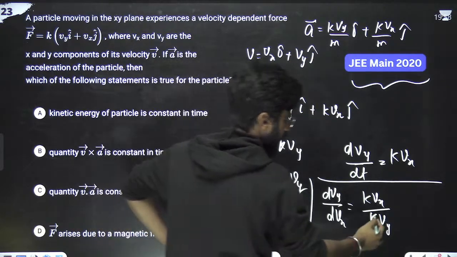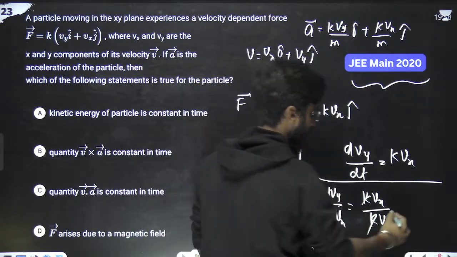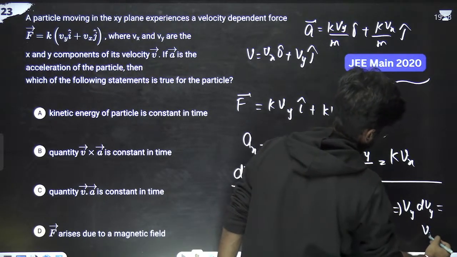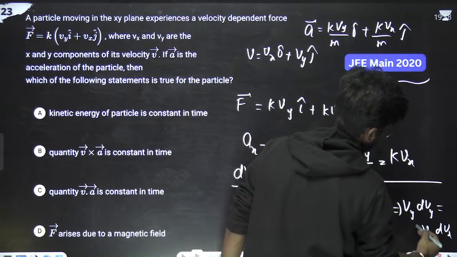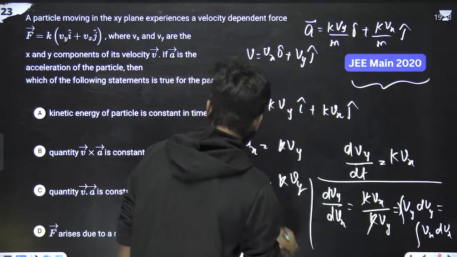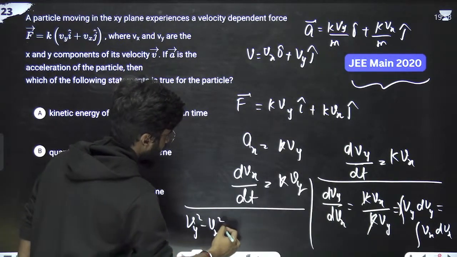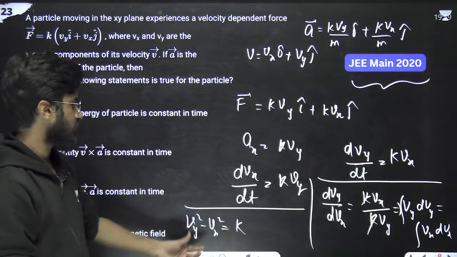Just solve it. We will be left with Vy into dVy equals Vx into dVx. Just integrate it. We will simply be left with Vy square minus Vx square equals constant. This is the one condition.